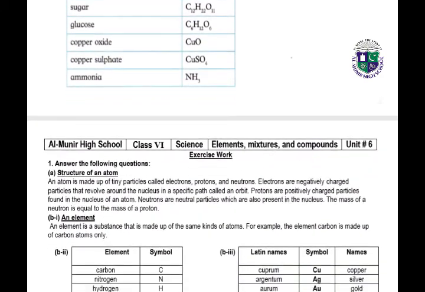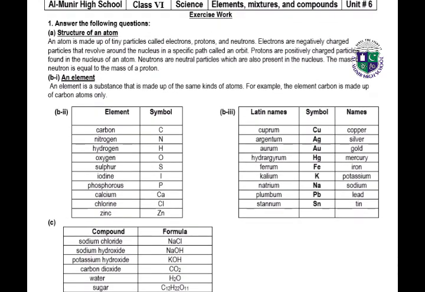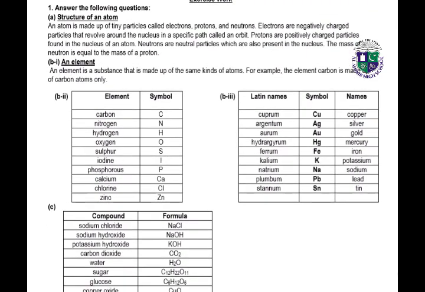And in the last we have the solved exercise of our unit number 6, elements, mixtures and compounds. You have to write all the question answers in your journals. Now question number 1, structure of an atom. An atom is made up of tiny particles called electrons, protons, and neutrons.